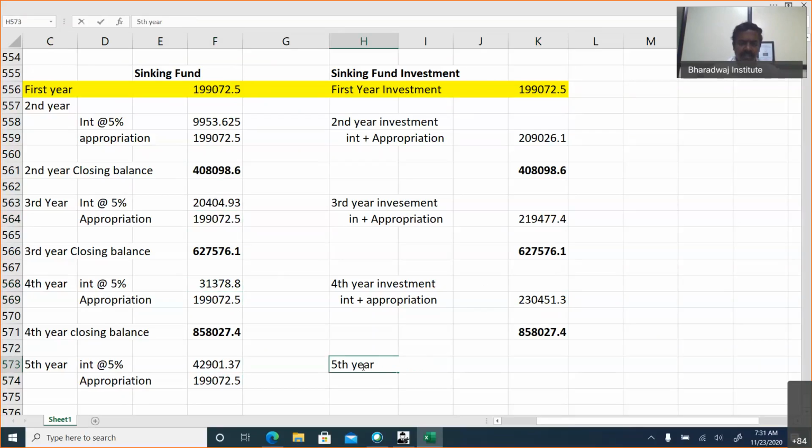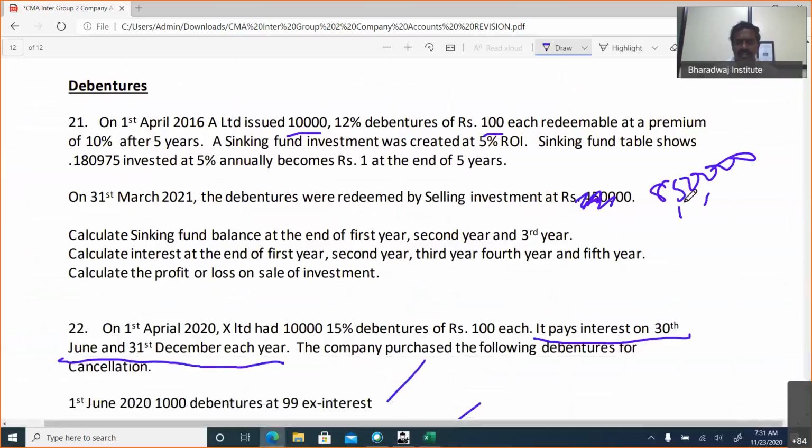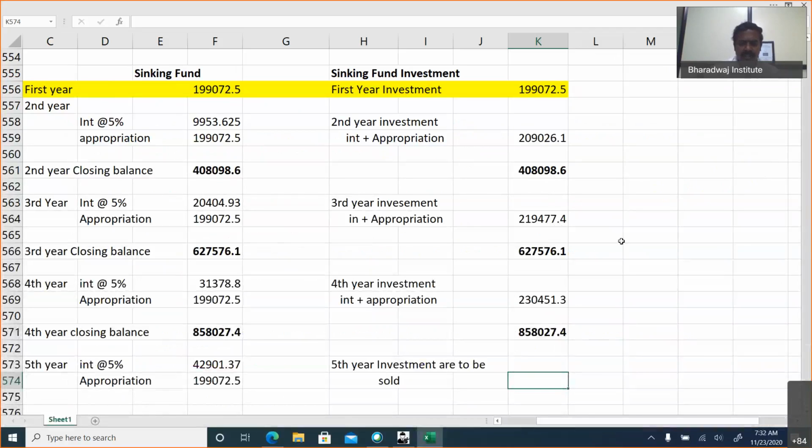Fifth year, investments are going to be sold. It's given in the problem. It is sold for, yeah, I changed it, 8,50,000. Now, is there a profit or loss? Loss.